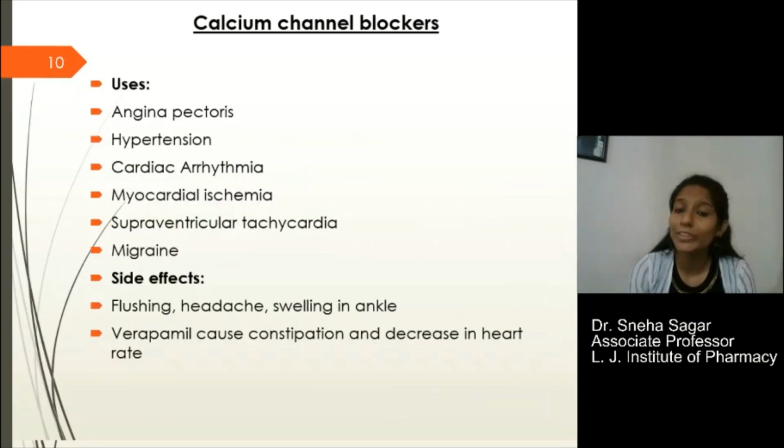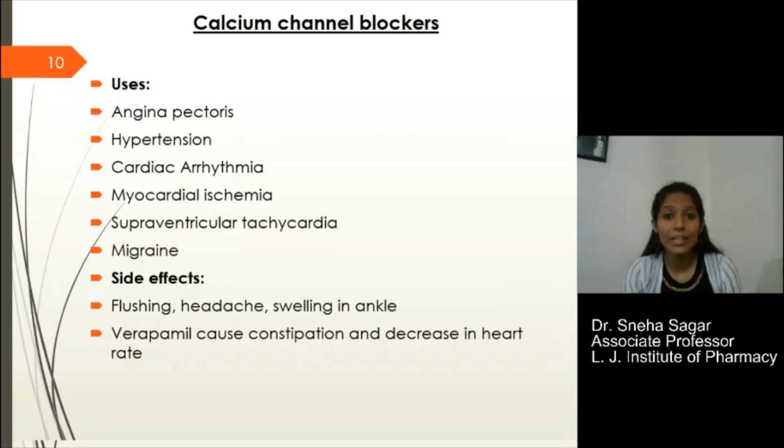These are the uses of calcium channel blockers. They are widely used for angina pectoris, hypertension, cardiac arrhythmia, myocardial ischemia, migraine, and many more. The side effects associated with calcium channel blockers are flushing, headache, swelling in the ankle, and verapamil basically causes constipation and a decrease in the heart rate.